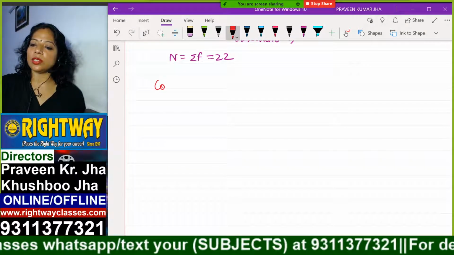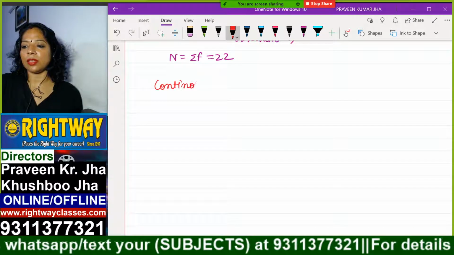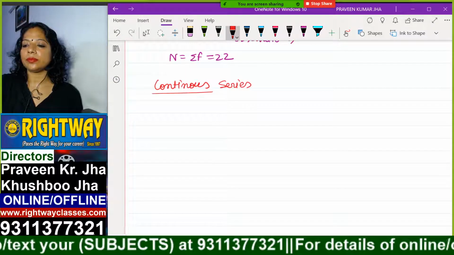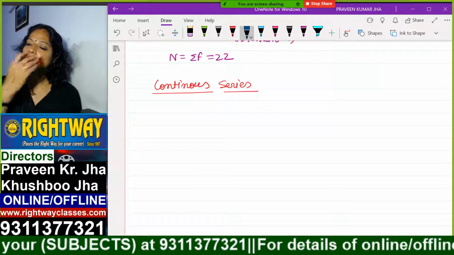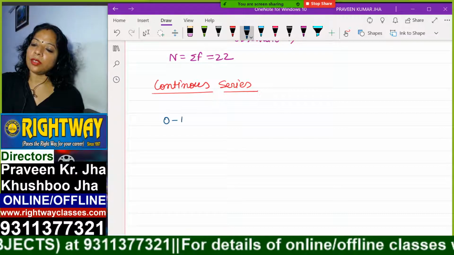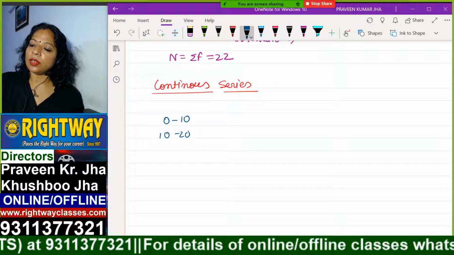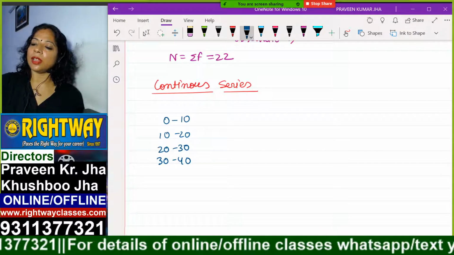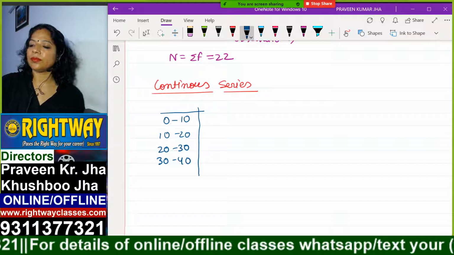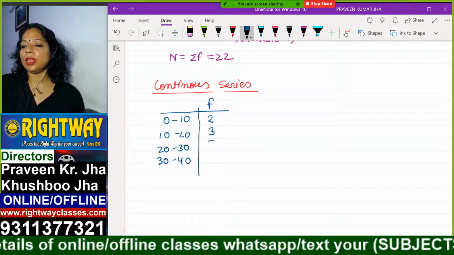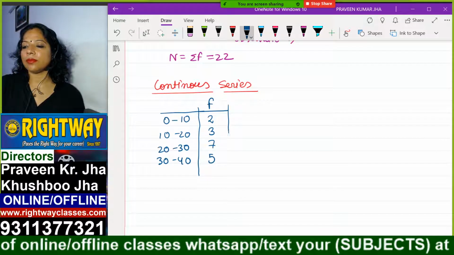Next is continuous type of data series. Suppose we have a long range of data like 0 to 10, 10 to 20, 20 to 30, 30 to 40, like this way, and F is given 2, 3, 7, 5.